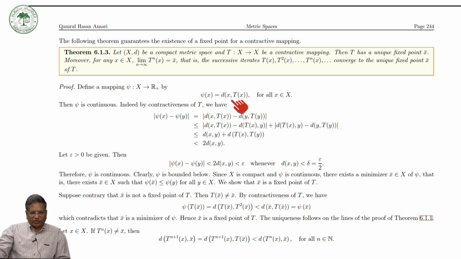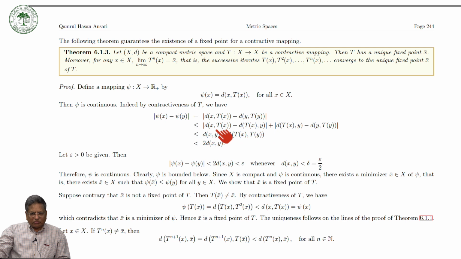And of course, this is greater than or equal to 0, and now we can see that this ψ is a continuous function. So we take ψ(x) minus ψ(y), which is equal to, by the definition, we put the value of ψ(x) from here and ψ(y), so d(y, Ty). And now we subtract this term and add this term and apply the triangle inequality. Then from here we will get this inequality.